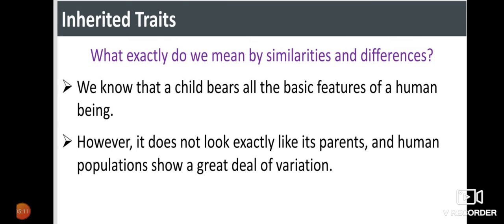Inherited traits: what do we mean by similarities and differences? We know that a child bears all the basic features of a human being. However, it does not look exactly like its parents, and the human population shows a great deal of variation. As I told you, the structure of the ear, the nose structure, and even the color of the eyes vary. Some of them have brown eyes, or cat eyes, or even bluish eyes. It all varies from one human being to another, so great variations can be observed.